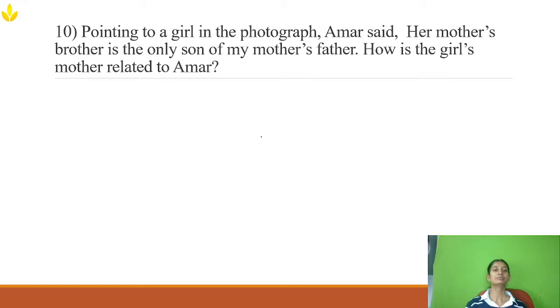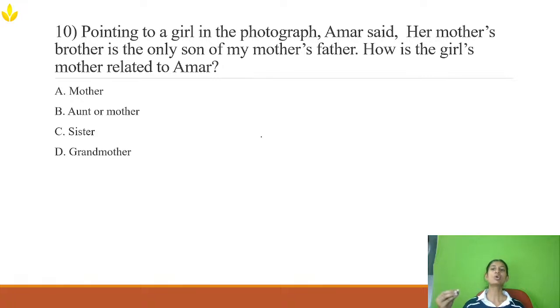Okay. Now this question is from blood relationship. So this is also a single blood relationship. It says that pointing to a girl in the photograph, Amar said, her mother's brother is the only son of my mother's father. How is the girl's mother related to Amar? Okay. So Amar is there. Amar is pointing at one girl. One girl is being pointed at, and her mother.